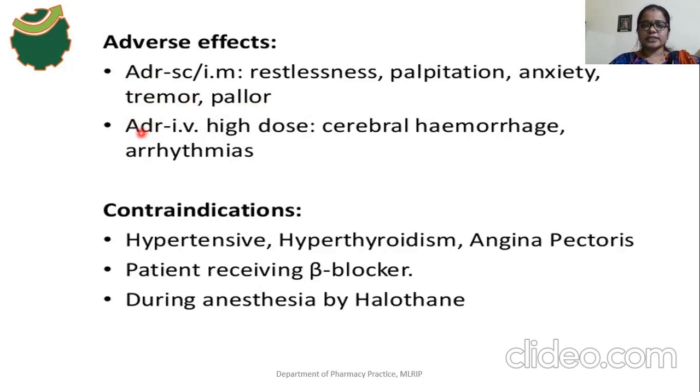If adrenaline is given by the IV route or at high doses, it may cause cerebral hemorrhage. What do you mean by cerebral hemorrhage? It is bleeding from ruptured vessels, those vessels present in the brain. It occurs due to high BP. And arrhythmia means irregular heartbeat. So these are the adverse effects of adrenaline. At high doses of this drug, it may cause cerebral hemorrhage due to high blood pressure, and irregular heartbeats also.